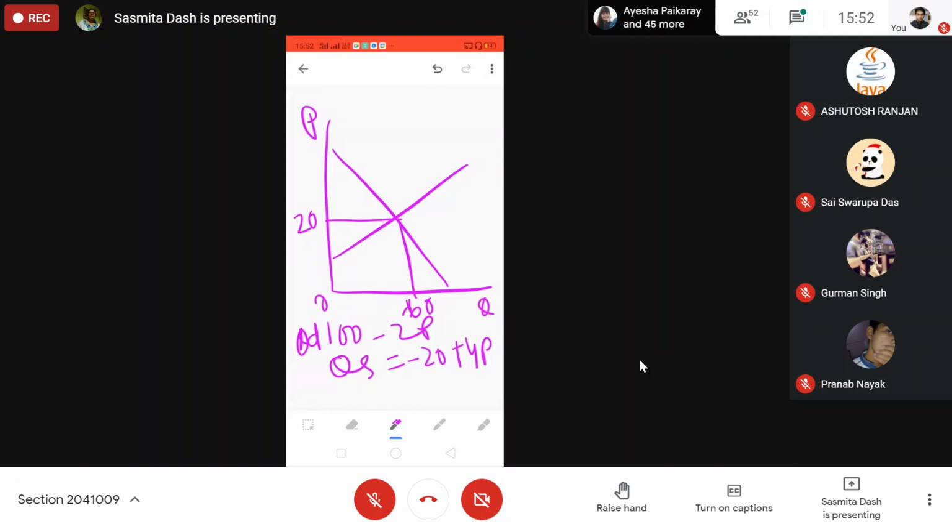Yes, ma'am. Okay. Then the government is putting a 7.5 rupees tax on each packet of the product. This is your demand curve, and this is the original supply equation. So what will happen if the government is putting the tax? What will be this value and what will be this value? What will the highest price be? The demand curve starts at 250.